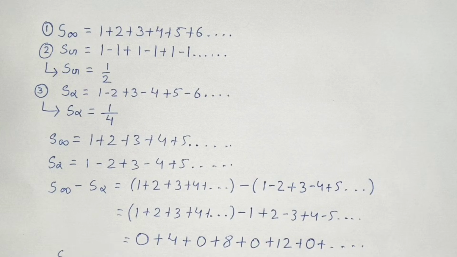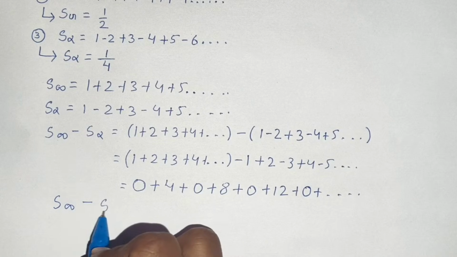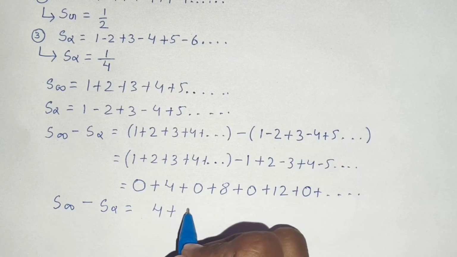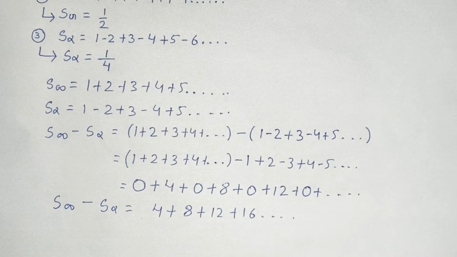Now S infinity minus S alpha equals 4 plus 8 plus 12 plus 16 and so on. If I take 4 common, this becomes 4 into 1 plus 2 plus 3 plus 4 plus so on.